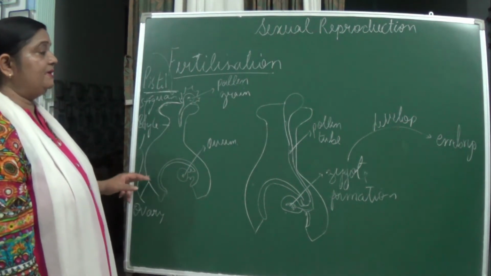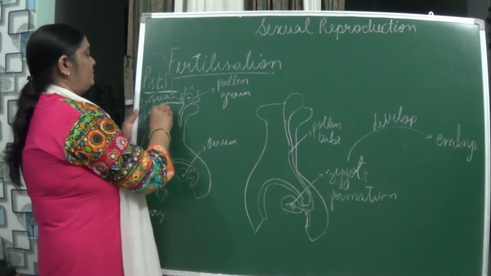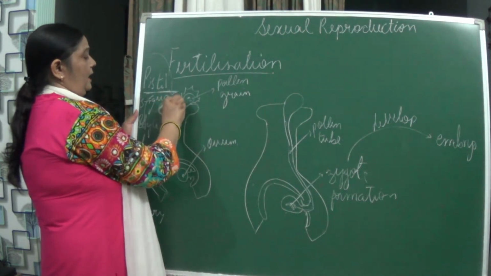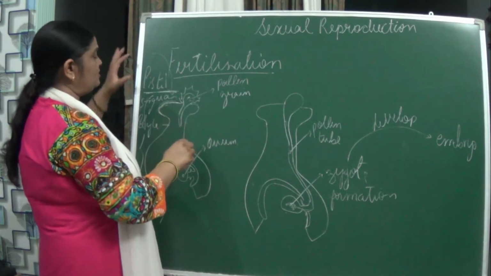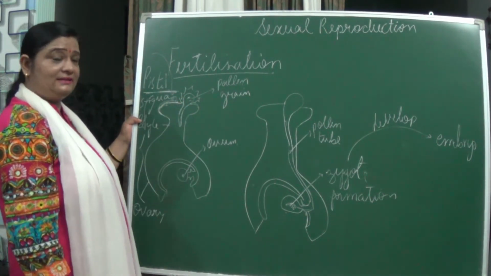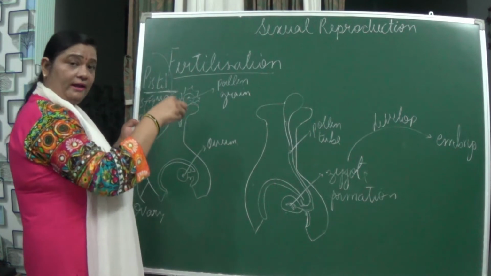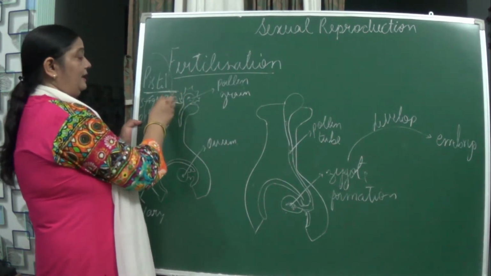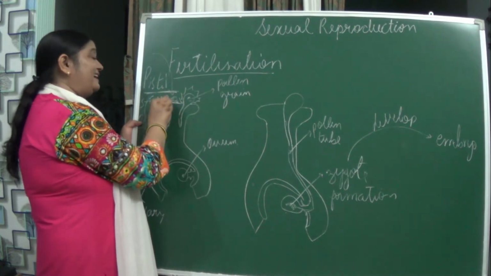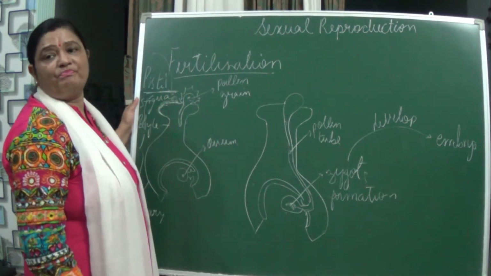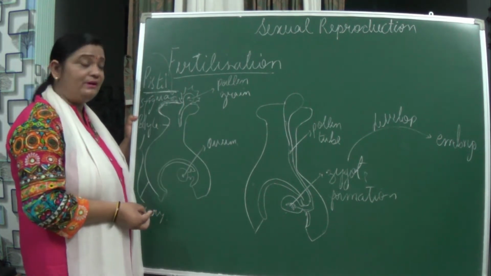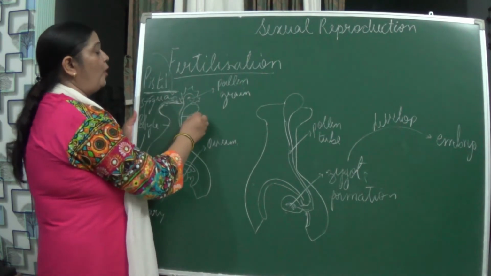So what happens actually? This stigma produces a sugary substance, and it is sticky in nature. Naturally, if an insect comes and sits over here, it has pollen grains in its body. As this sugary substance is present, the pollen grains are dropped there and stick to the stigma. And naturally, once it sticks, after some time it starts germinating and develops a pollen tube.